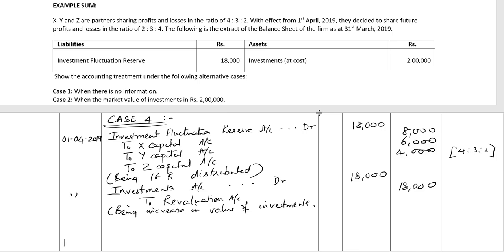Now since we've credited the revaluation account, there is a gain on revaluation which needs to be transferred to X, Y and Z in their old profit sharing ratio. So we'll do that. Revaluation account debit to X capital account, to Y capital account, to Z capital account.